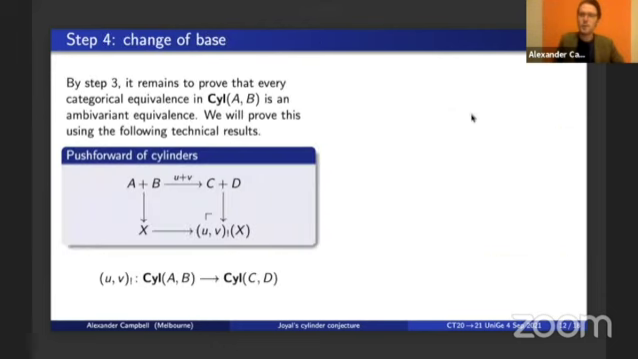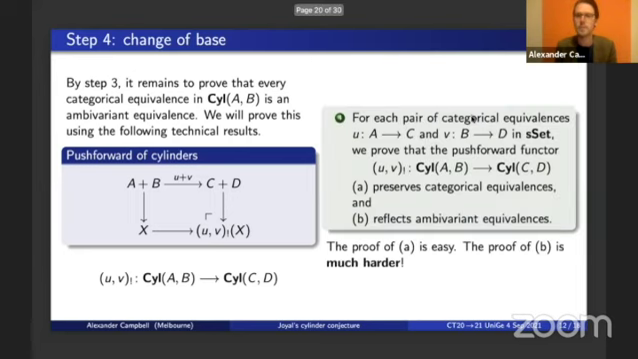We're going to utilize a change of base operation. We want to make this reduction from the general case to the case where the ends of our cylinders are quasi-categories. And we use this push-forward operation. So given a pair of maps of simplicial sets, U from A to C and V from B to D, we get this push-forward functor going from sSet_{A,B} to sSet_{C,D}, defined by this push-out square of simplicial sets displayed. And we prove two technical properties of these push-out functors.